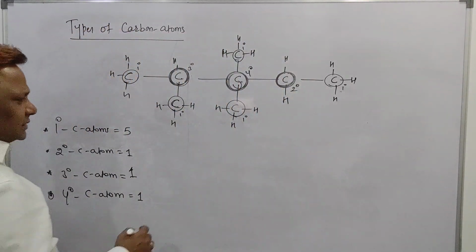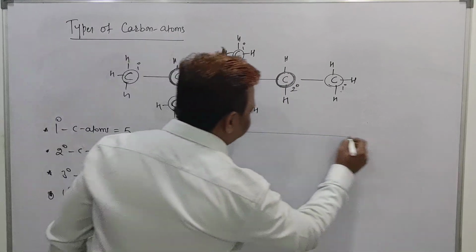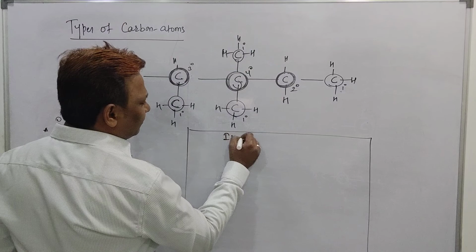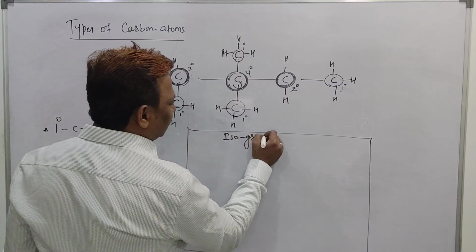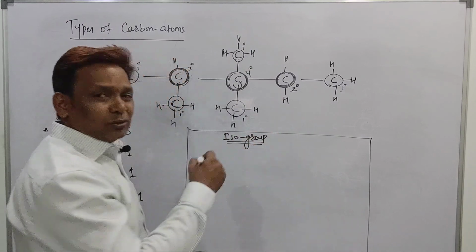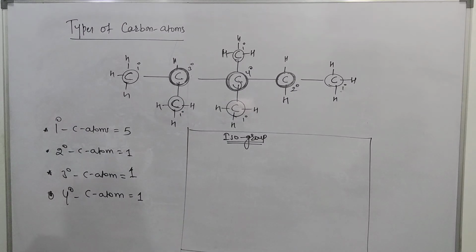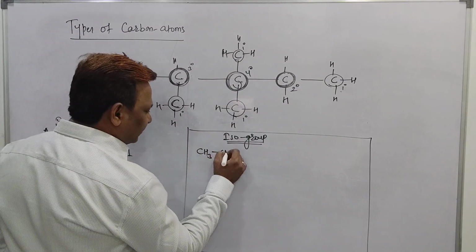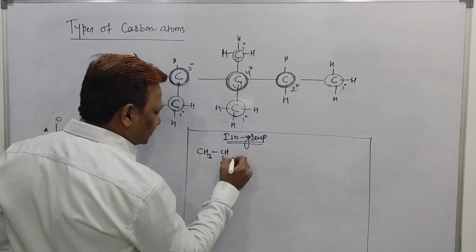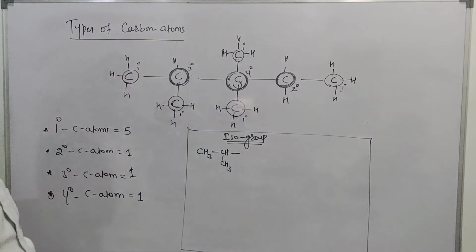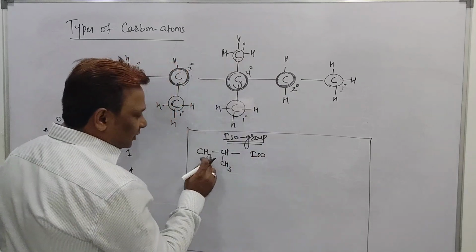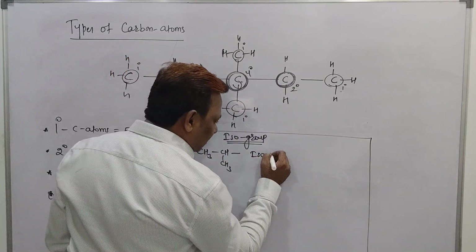But among all these, I want to show you a very important group called the iso group. It's very important, beta. In every exam you get questions based on the iso group. Sir, in this one, if I write this group, beta, CH3, last but one carbon having CH and CH3, then you should call it an iso group. Right, beta? Can we call it iso? Yes, sir. Total number of carbons 3, can we call it propyl? Yes, sir.